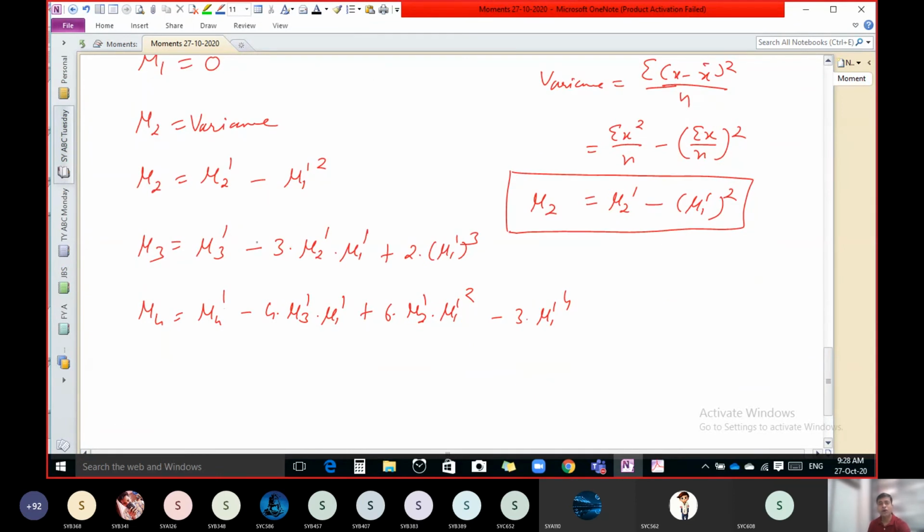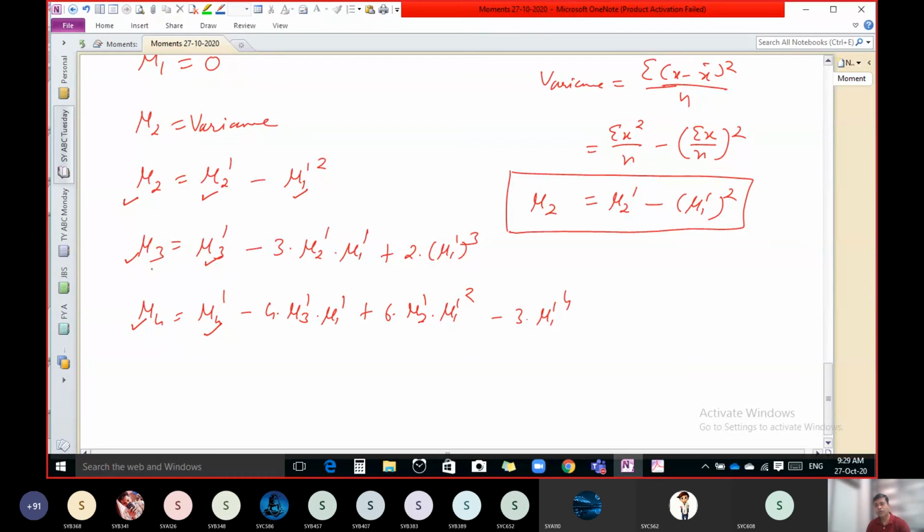On the basis of raw moments, you can calculate central moments. By using mu1 dash, mu2 dash, mu3 dash, mu4 dash, you can calculate the value of mu2, mu3 and mu4, and this is the relationship between raw moments and central moments. This formula you have to learn.